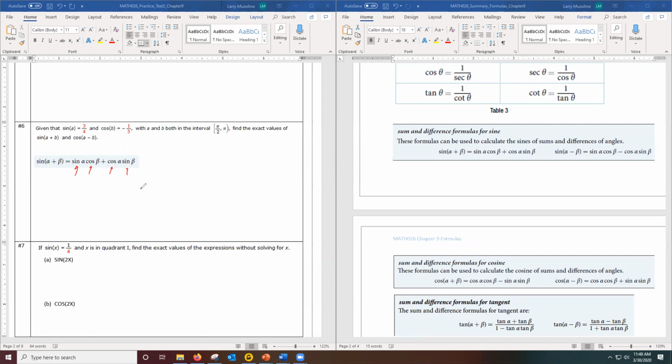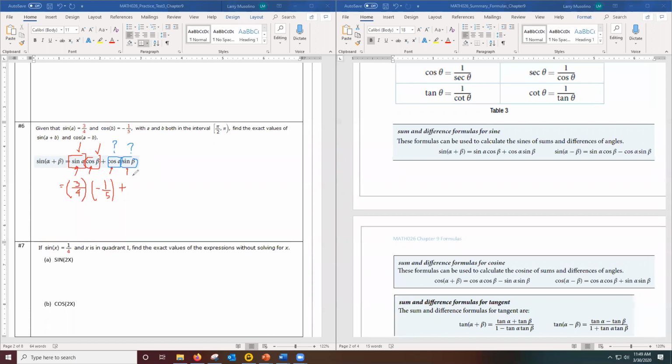Well, there is good news. I do know sine of a. So this is given. I know that's 3/4. That was given to me in the problem, right? Sine of a is 3/4. The other good news is I know cosine b. That was given to me in the problem. That was negative 1/5. Okay, here's the bad news. I don't know cosine a, and I don't know sine of b. Those were not given to me in the problem. So I need to figure out cosine a and sine b myself so I can plug into this formula.